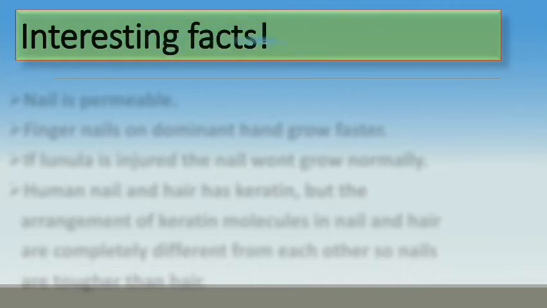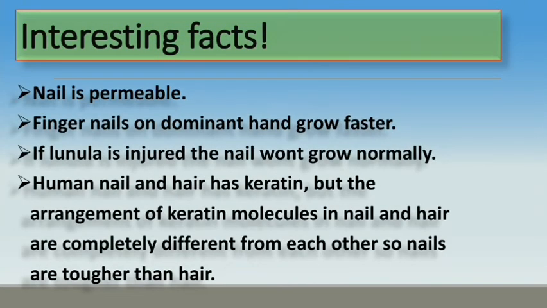Now we will see some interesting facts about the nail. Nail is permeable. The permeation of chemicals across the nail plate and their consequent effect are discussed in relation to cosmetic toxicity and possible clinical efficacy. Even though nail plate has dead cells, it is permeable, which provides oxygen to underneath tissue.